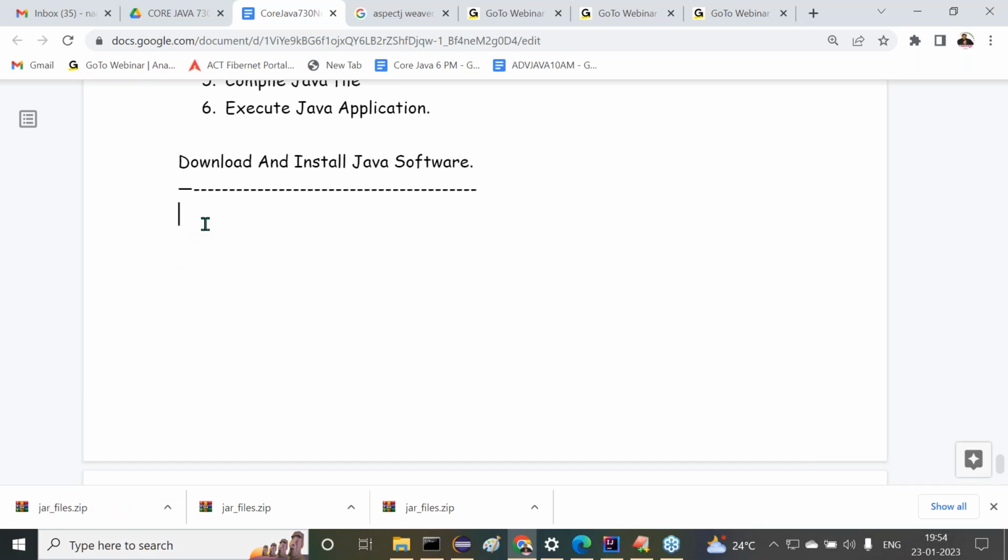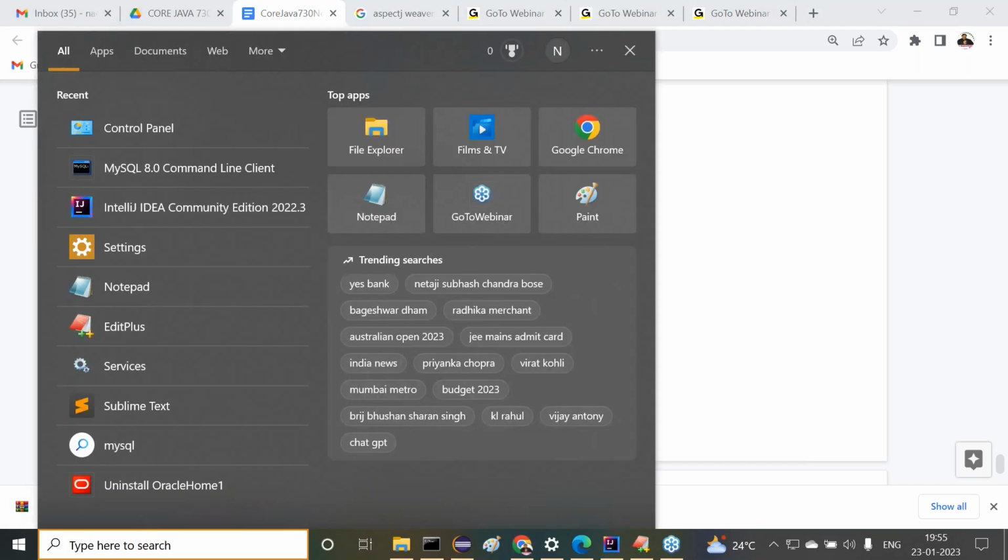All of you understand it. Already in my system, some Java softwares are installed. But if I want to show the Java software again, first of all, let me uninstall all the Java softwares. Then freshly I want to show how to install the Java software, right? So if you want to uninstall anything in our system, what do we have to do?